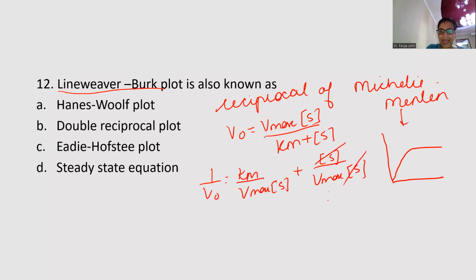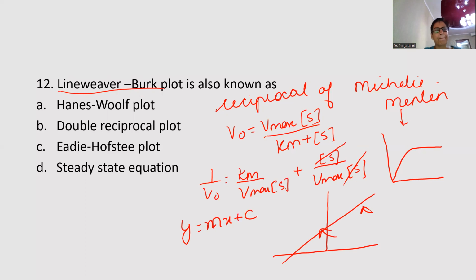So this equation was actually known as the equation of a straight line also, where this was the slope and this was the intercept. Y is equal to mx plus c, just to calculate the slope and intercept. And that is why it is also known as double reciprocal. The other name of Lineweaver-Burk plot is double reciprocal plot, and it is the reciprocal of Michaelis-Menten equation. So the answer to this is B.